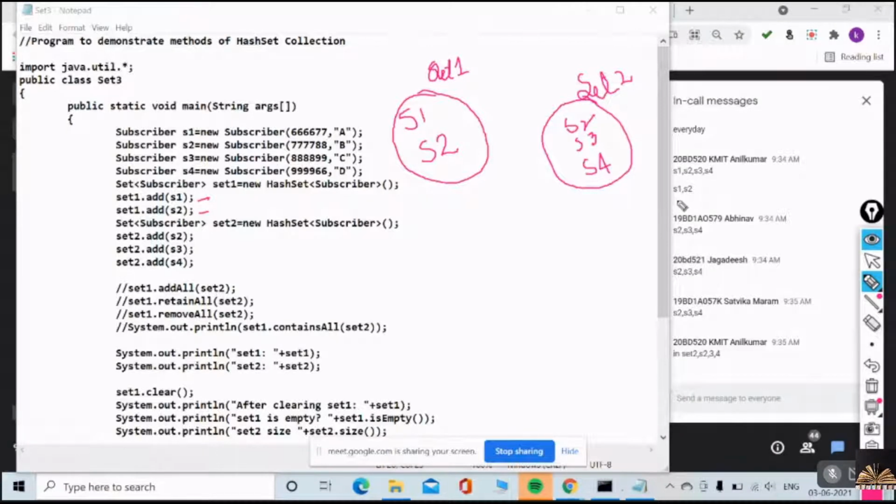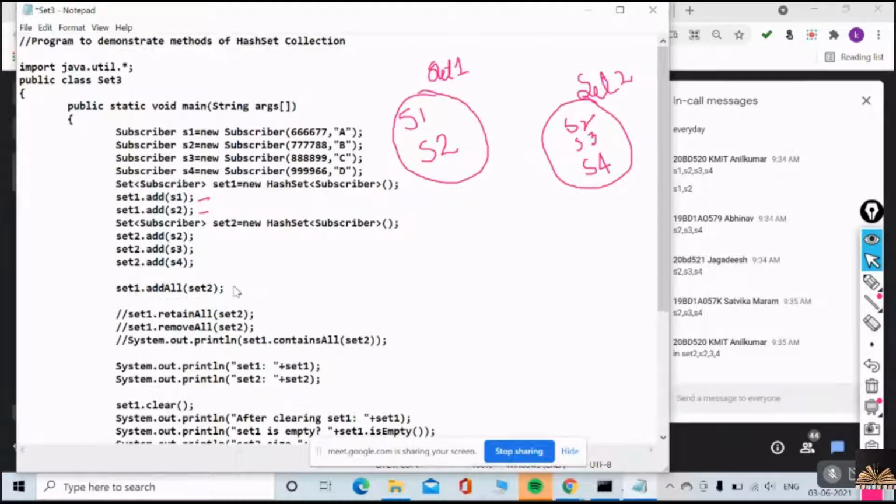Right. Very good. Now I'll show you one by one what are all the methods we have in hash set. Initially, I just want to show addAll. There is a method, addAll, which acts like a union. set1.addAll(set2), that is set1 union set2. It's just like a union.